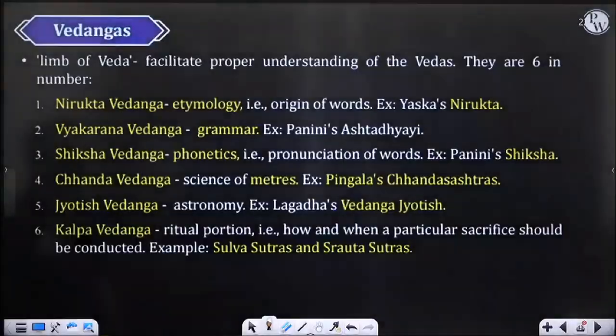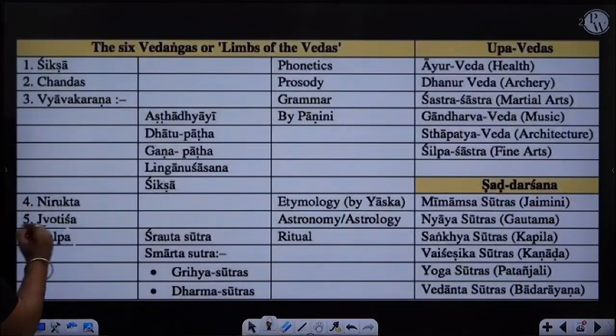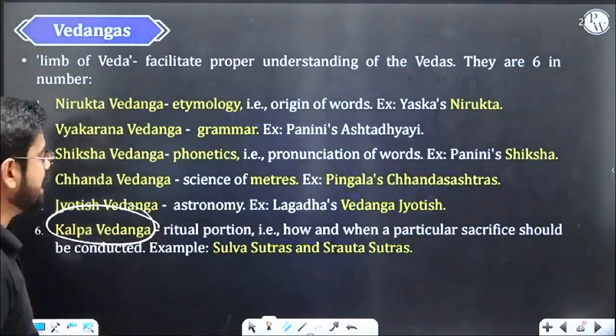So last one, Kalpa, I would like to emphasize. So we're discussing all these 6. Kalpa we would like to discuss more. Kalpa Sutra, Kalpa Vedanga. Right. So Kalpa Vedanga has Sulva Sutra.